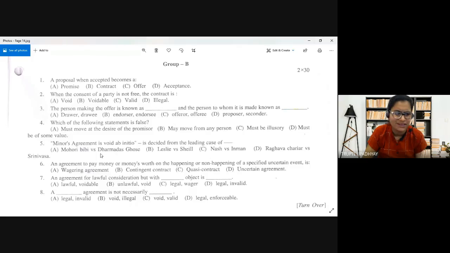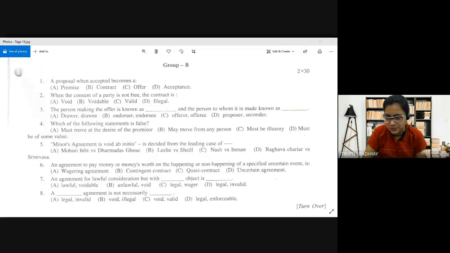Now moving to the next one: minor's agreement is void ab initio. So you have to identify the case where this judgment was passed. In which of the following cases was this held? A. Mohini versus Dharmodash Ghosh. B. Leslie versus Shell. C. Nash versus Inman. D. Raghavachariar versus Srinivasa. So in which case law was this held?